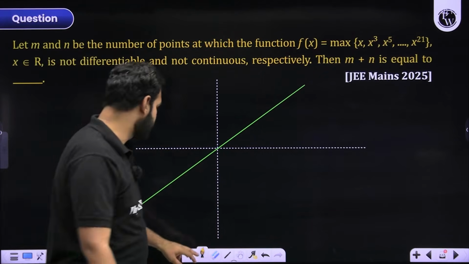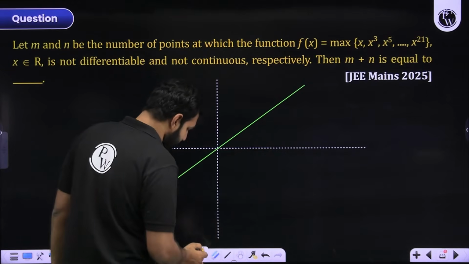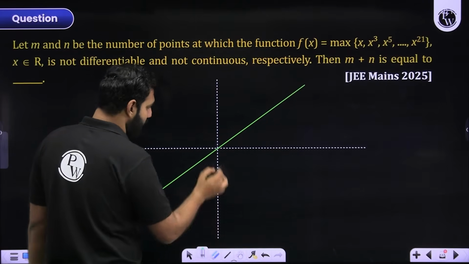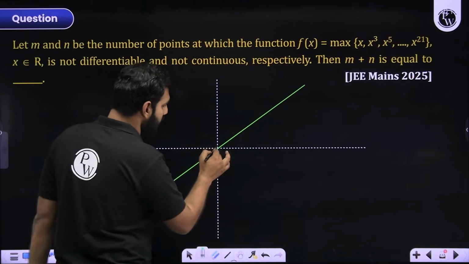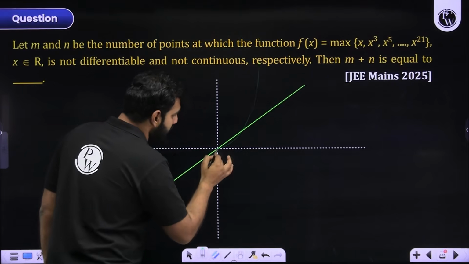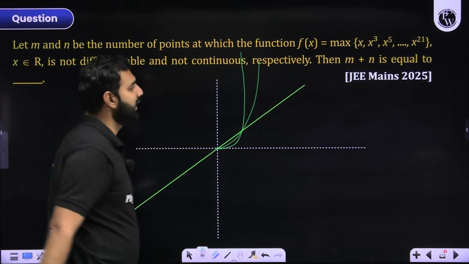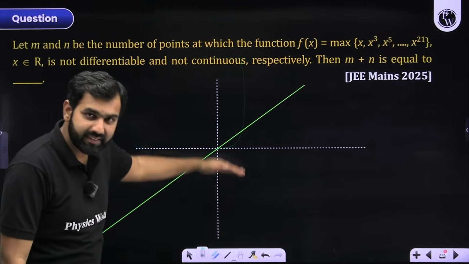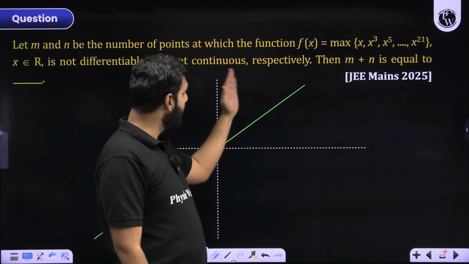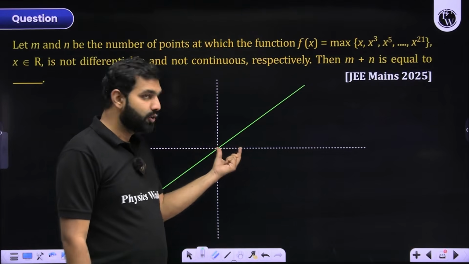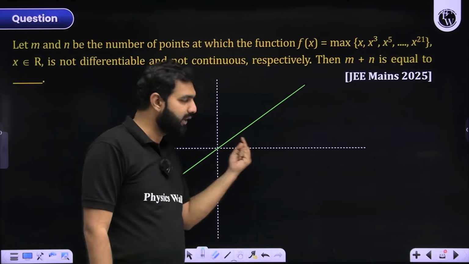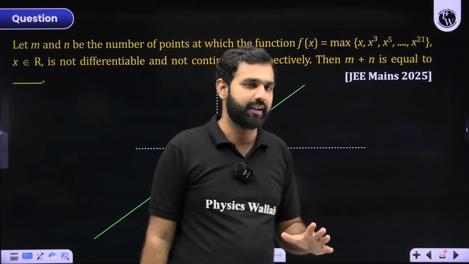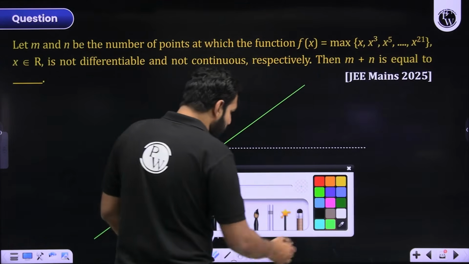What I'm trying to make you understand is that, let's say the graph of x cube between 0 and infinity goes like this, then the graph of x to the power 21 will go like this. It will be below x cube in the interval 0 to 1, but above x cube in the interval 1 to infinity. Are you understanding my language very clearly? I'll try to give you more clarity here.